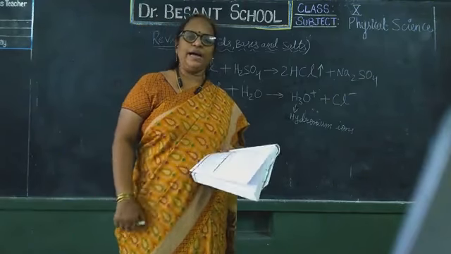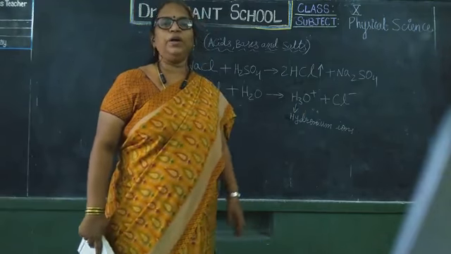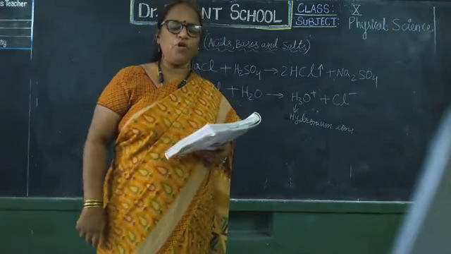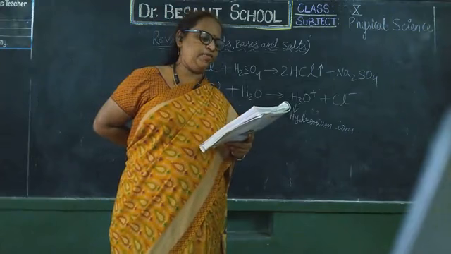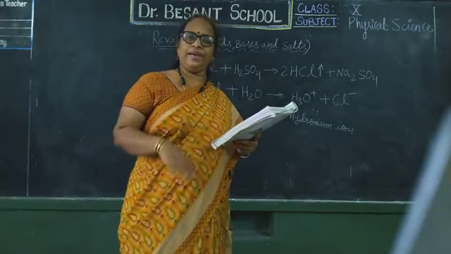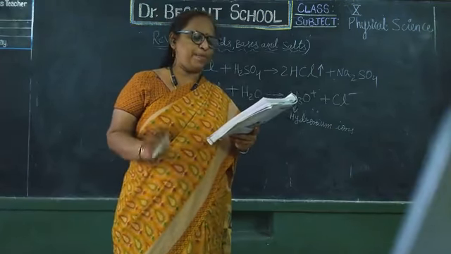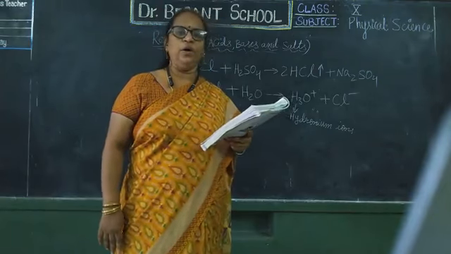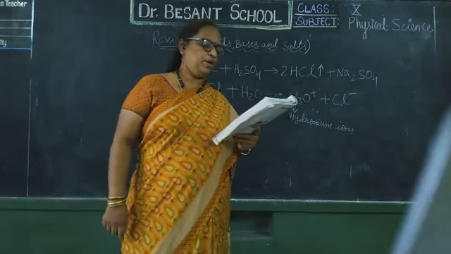Okay, so all the acids, what do they have common? All the acids have common hydronium ions, H3O plus. Whereas all the bases have common OH minus ions. See the examples given there. NaOH gives rise to Na plus, OH minus. KOH gives rise to K plus, OH minus. Mg(OH)2 gives rise to Mg 2 plus, 2OH minus.